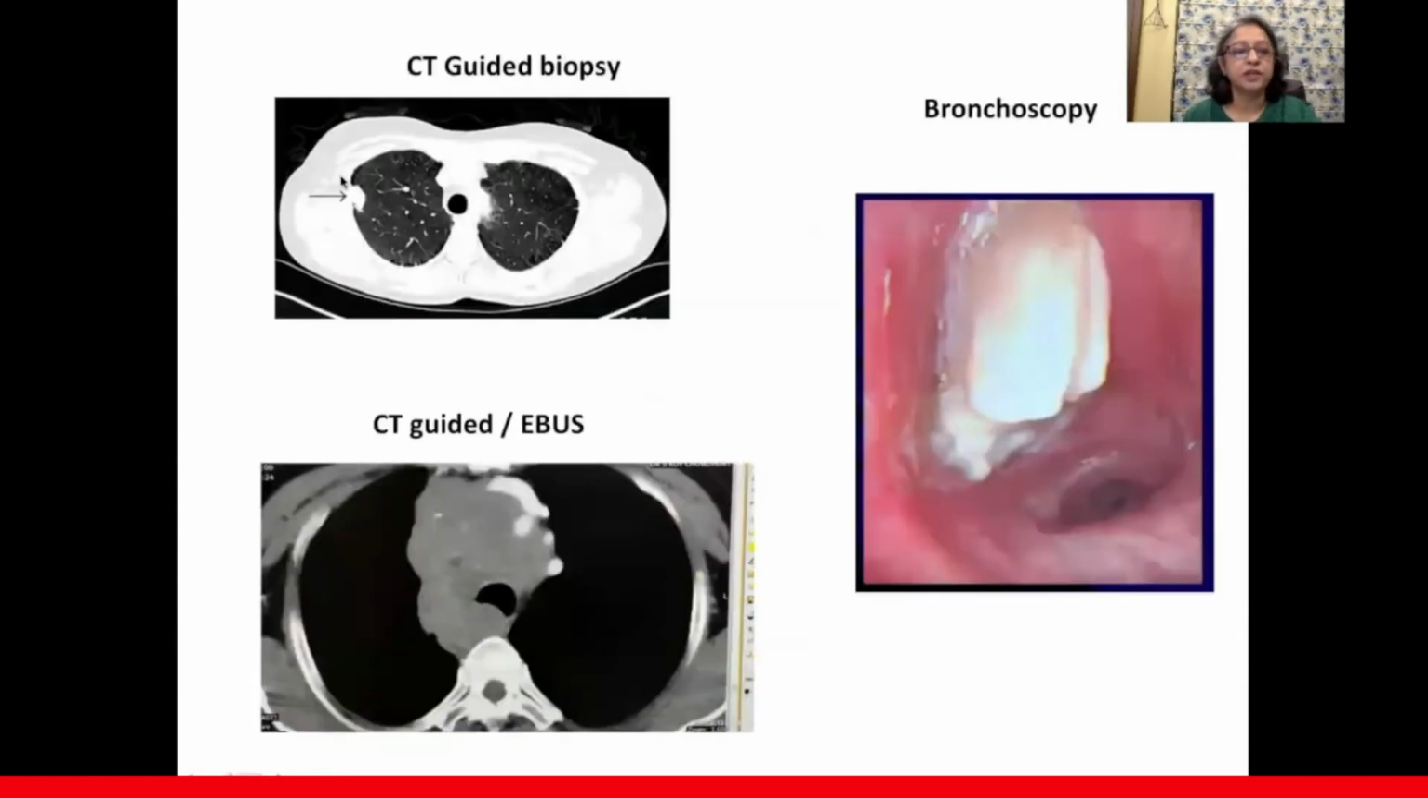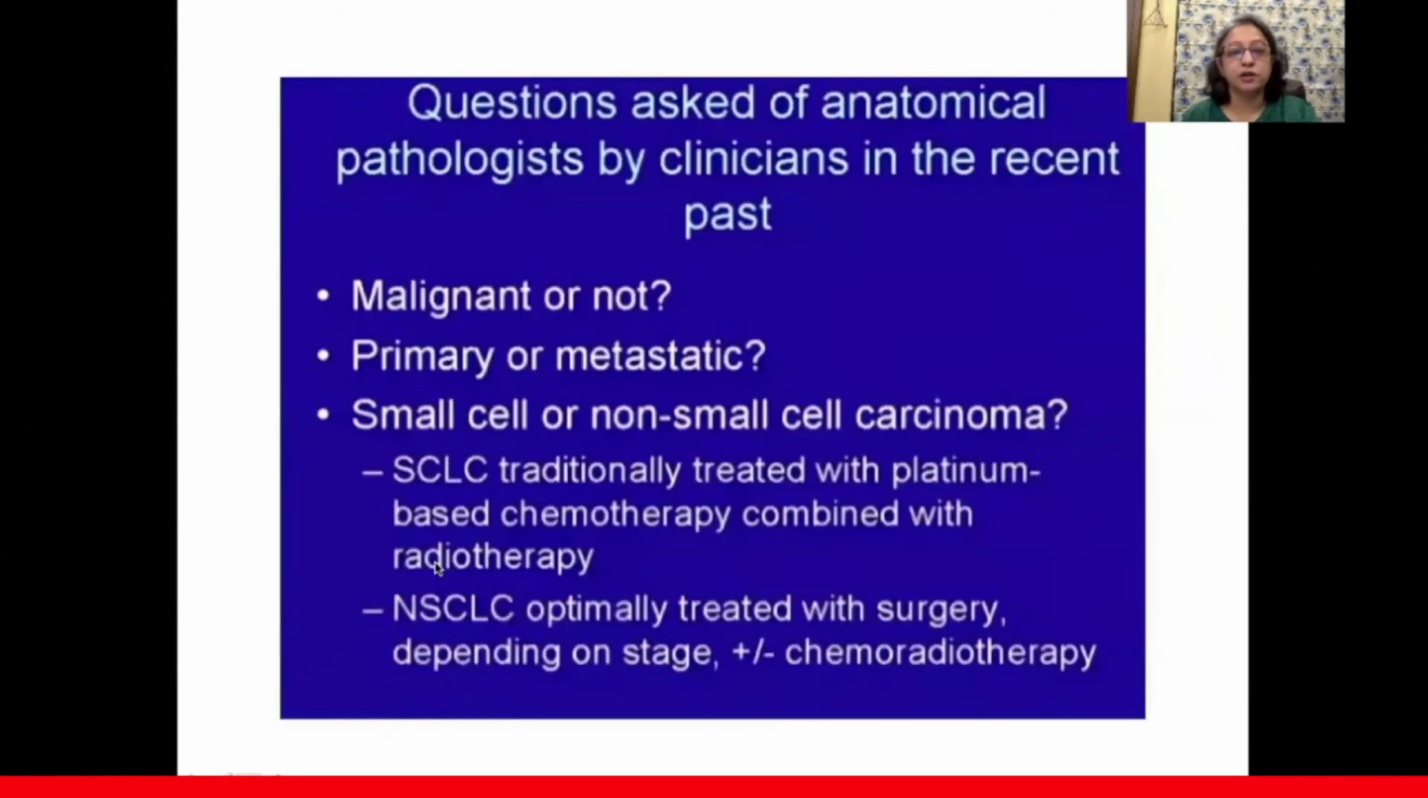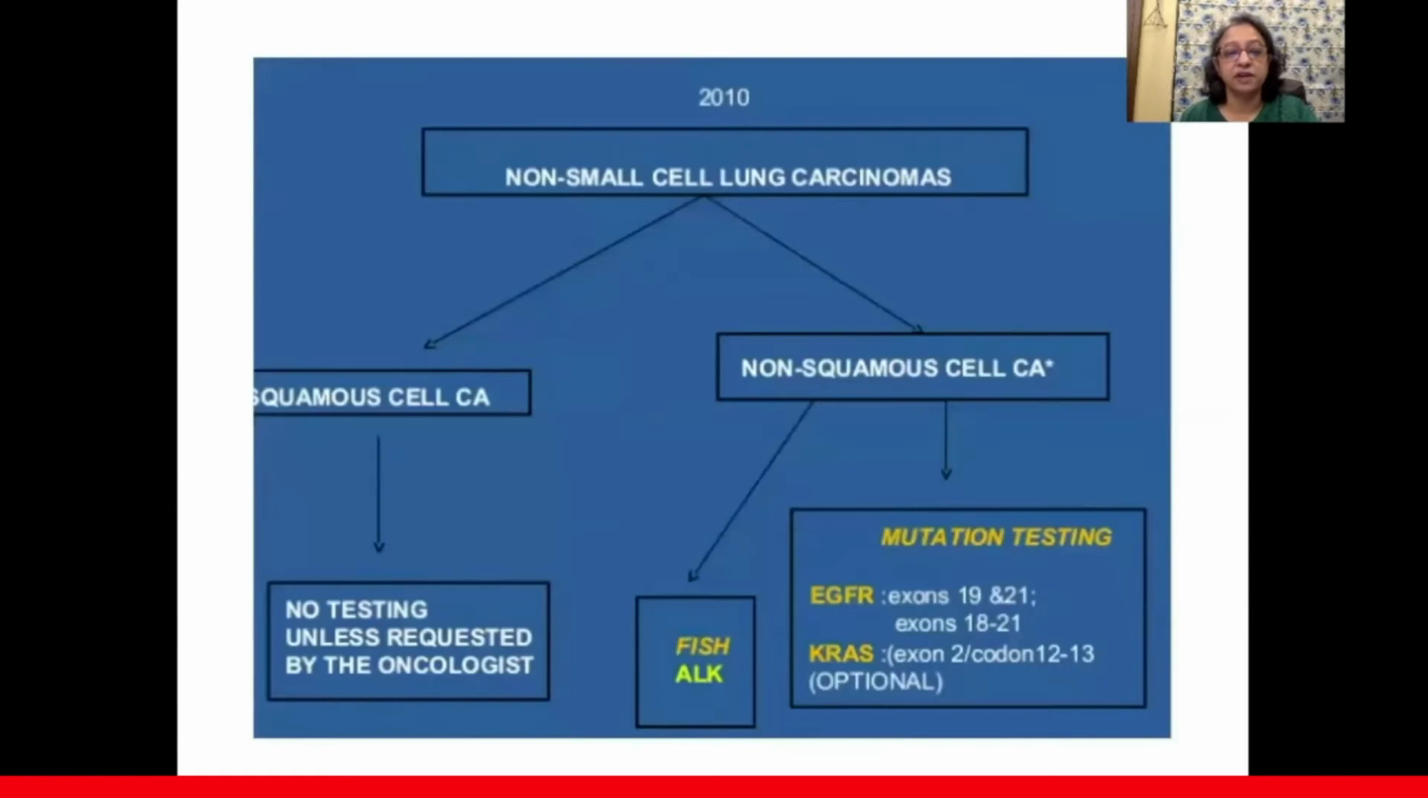As you can see, this is a simple CT-guided biopsy. If there's endobronchial disease, bronchoscopy, but here it could be bronchoscopy plus or minus endobronchial ultrasound. And the questions that the pathologists ask the clinician are: is it malignant or not? Is it primary or metastases? And if it is lung cancer, whether it is small cell or non-small cell, because treatment options vary in both.